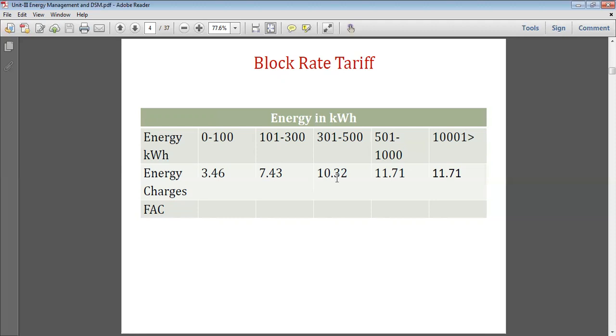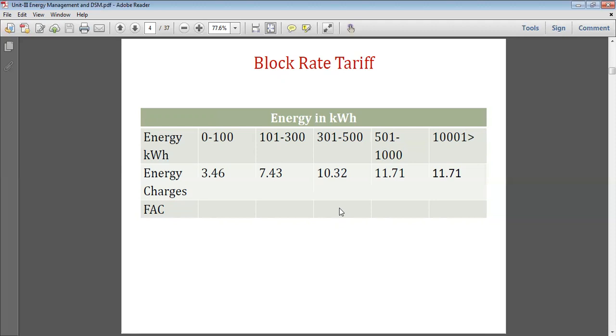So here, if the consumption is more than 300, whatever number of units are left above 300 units is charged at a higher rate, and above 500 it is 11 rupees 71 paisa, and like that. So it indicates the number of units consumed by the consumer is divided into a number of blocks, and the rate goes on increasing with respect to the consumption.